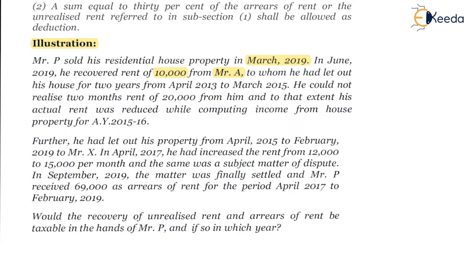The same 20,000 was reduced. However, the amount which is realized in the current year, 2019-20, is 10,000. Further, he had let out his property from April 15 to April 19 to Mr. X. So Mr. X is another guy. In April 2017, he had increased the rent from 12,000 to 15,000 per month, and the same was a subject matter of dispute. In September 2019, the matter was finally settled and Mr.